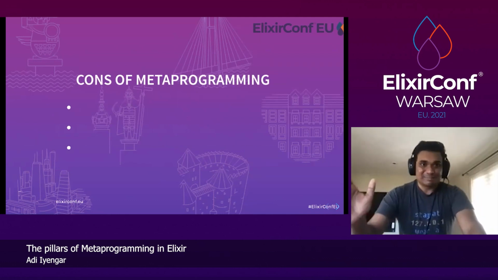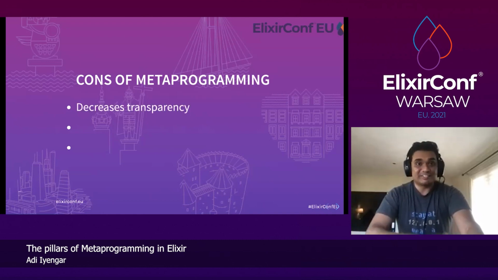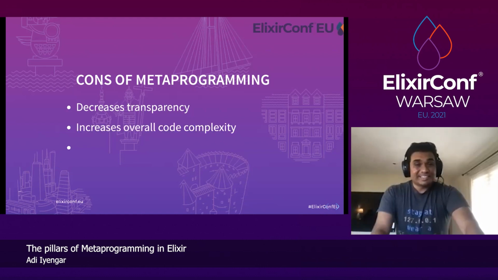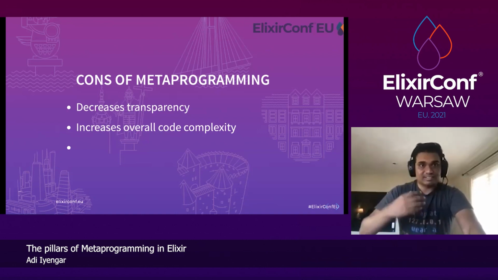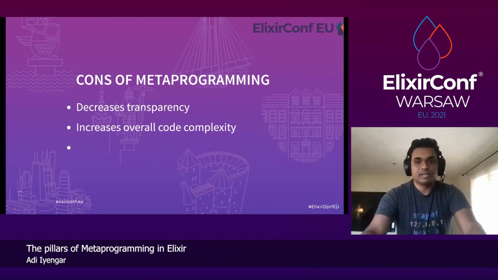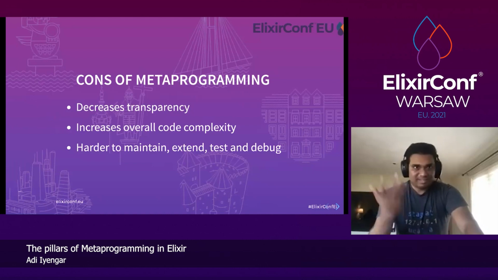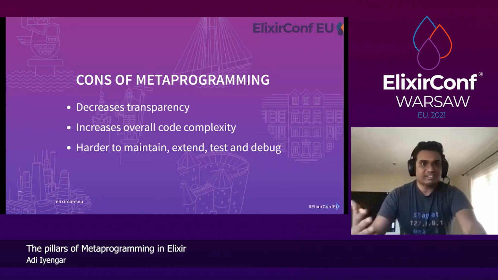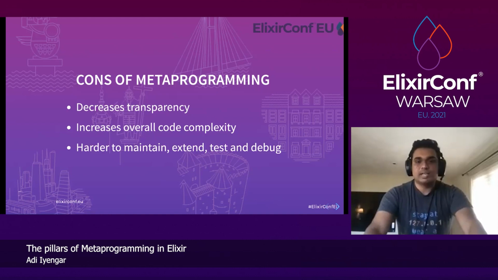So there are a lot of cons of metaprogramming. Some of them: it decreases transparency, and this is on the flip side of hiding complexity. It increases overall code complexity. Even though the complexity of the interface is a lot less, the implementation becomes a lot more complex and harder to maintain. It's hard to maintain, extend, test, debug. It's a lot more opaque generally. So there are ways to get around that, but generally these are the cons of metaprogramming.